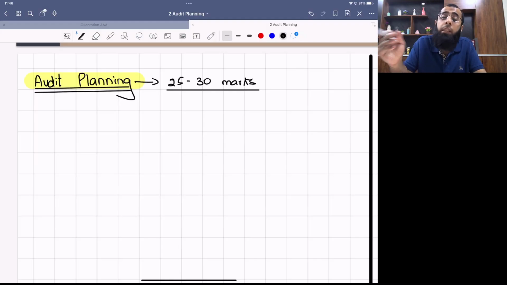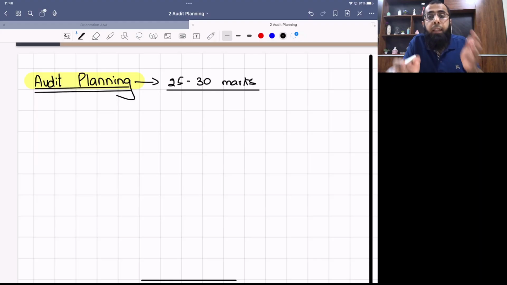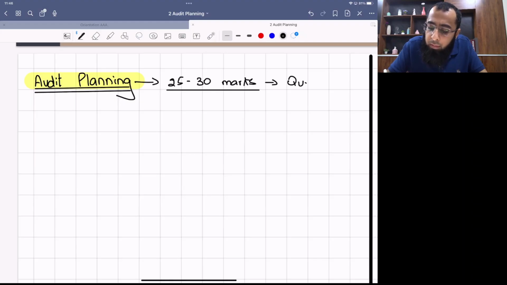In question number one, 10 marks will be for professional skills. And then the rest of the marks will be on audit procedures and ethics, because the examiner always keeps other areas along with your routine audit question. Like question number one is audit planning, 25 to 30 marks. Along with that, he will say that, okay, the risk you evaluated, tell me some planned audit procedures for it. 5 marks, 6 marks. Then you can have a requirement on ethics also. So audit planning will normally be examined in question number one. Question number one total is 50 marks, but within that 25 to 30 marks will represent audit planning.